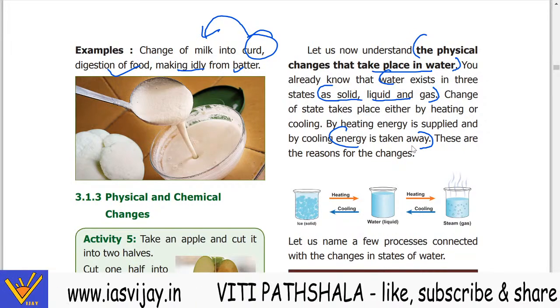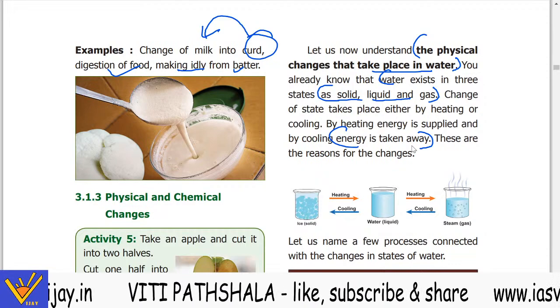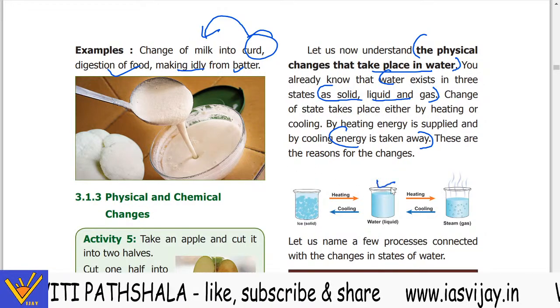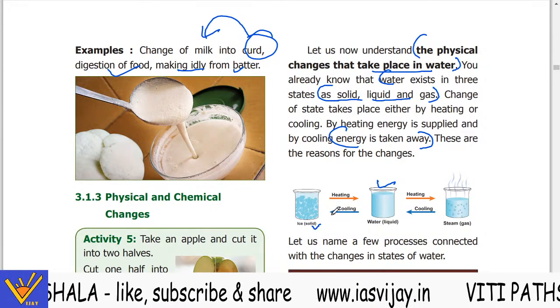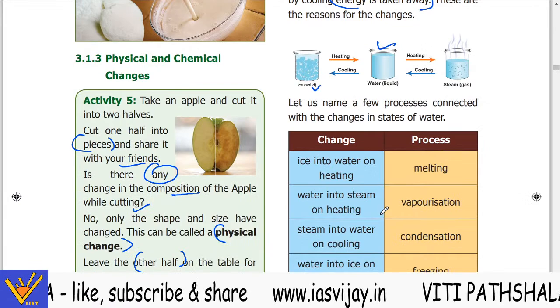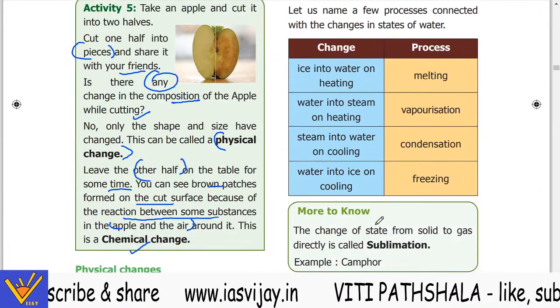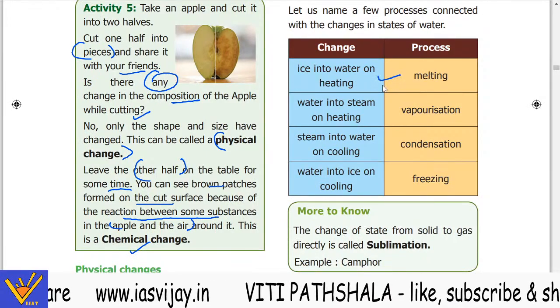Then again, when it condenses and forms rain, the precipitation takes place in the form of liquid, or it may be directly in the form of snow or ice. Now let us name a few processes connected with the change in the state of water. Ice into water on heating is called melting.